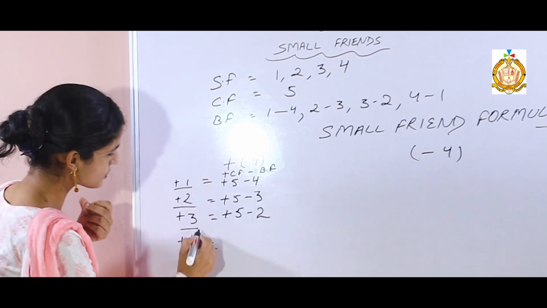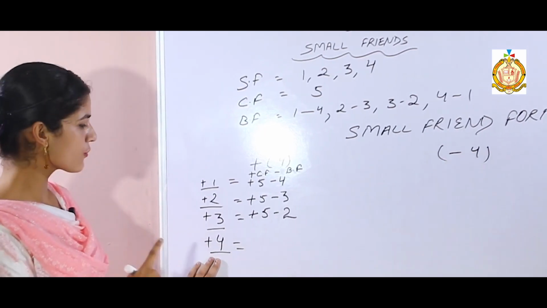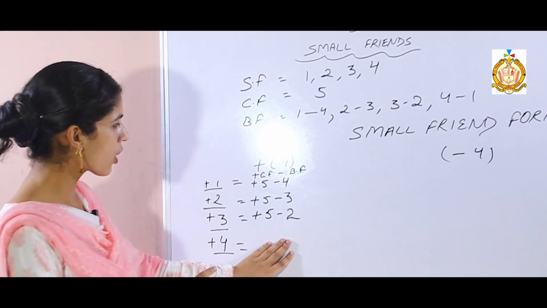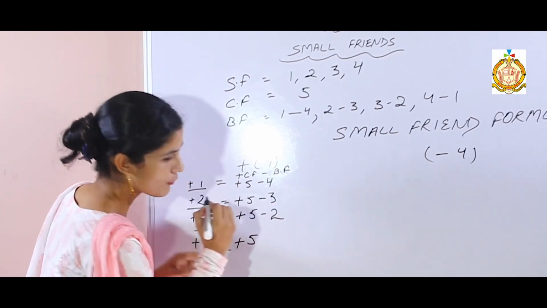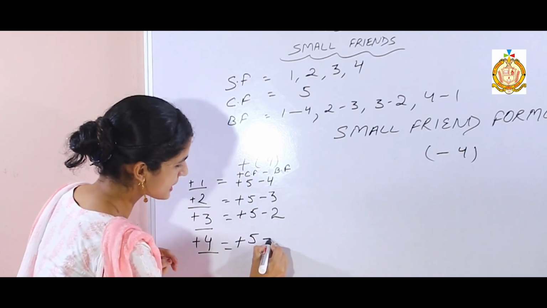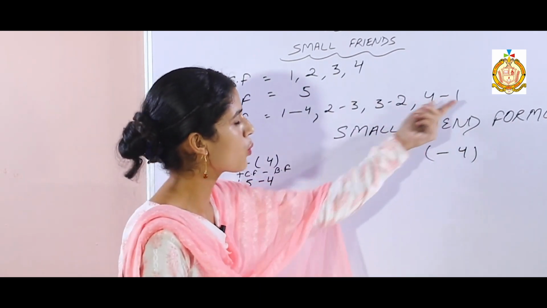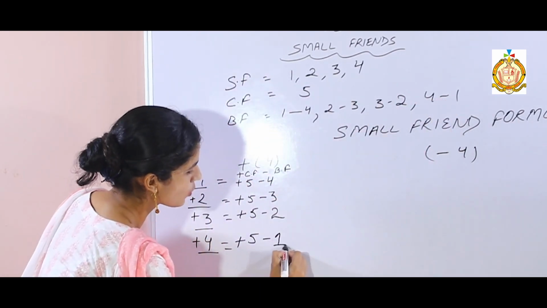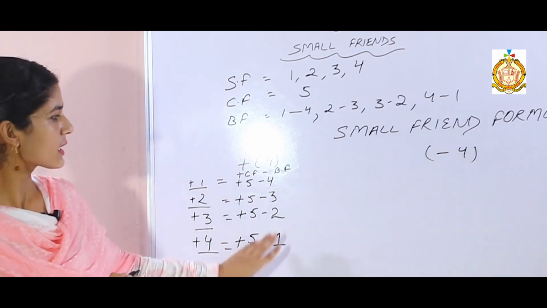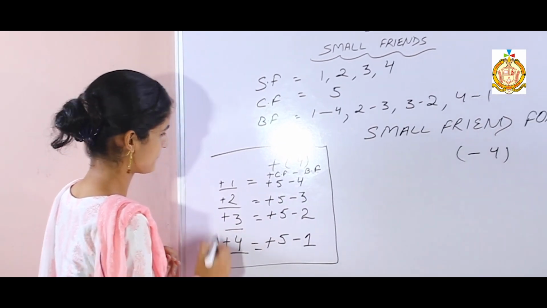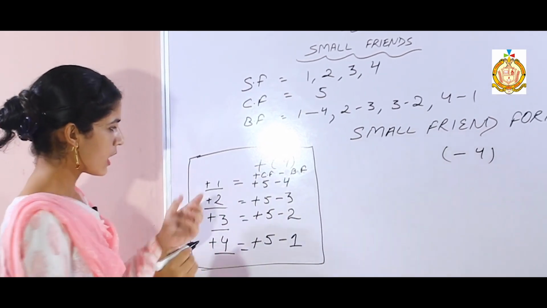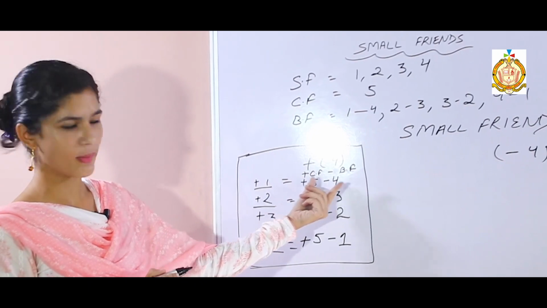Now come to the fourth one. What is the formula of plus 4? Add your common friend, subtract your best friend. Who is the common friend of 4? 5. Add 5, subtract best friend. Best friend of 4 is 1. So subtract 1. These are 4 formulas containing plus sign. Plus formulas of small friend. Understood? Plus 1 formula is plus 5 minus 4.